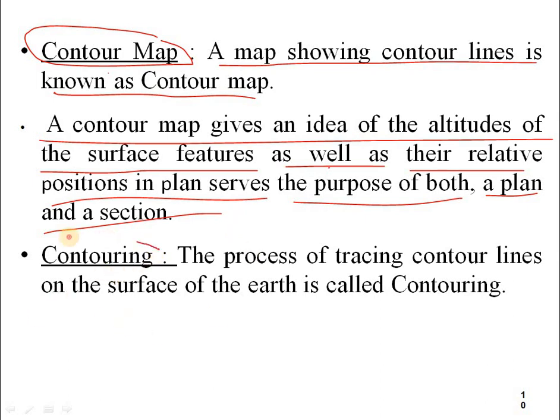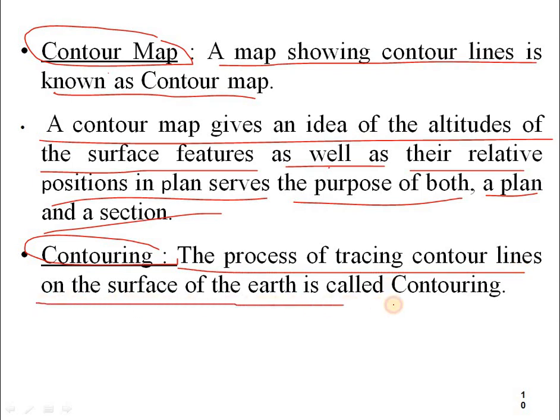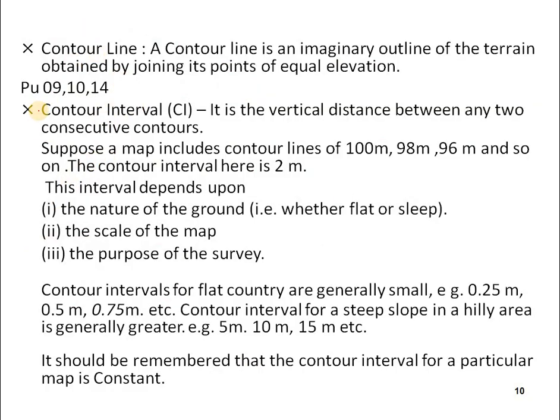And the next one is contouring. The process of tracing contour lines on the surface of the earth is called contouring. This is a very important definition. The process of tracing contour lines means whatever ground levels we have got, we will be tracing on the surface of the earth, and that is called contouring. Okay, the points which are located on the surface of the earth that will be drawn on the map, that is known as contouring. Okay, so next one is contour line.